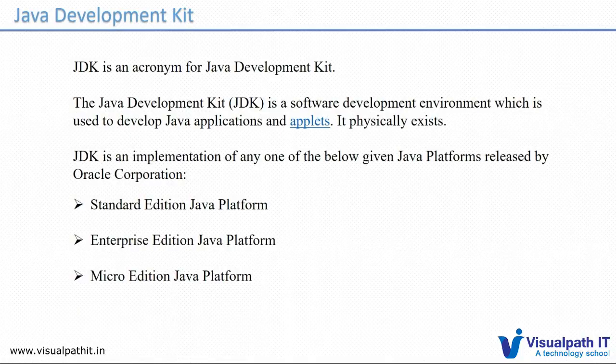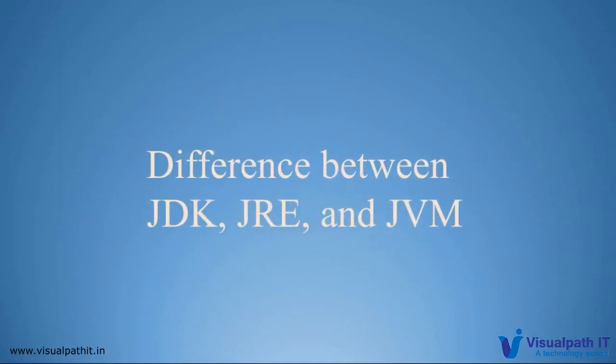We can see these things now. We will also see the differences between JDK, JRE, and JVM, how the JVM architecture and the JRE architecture and the JDK combine together, and how they stay.